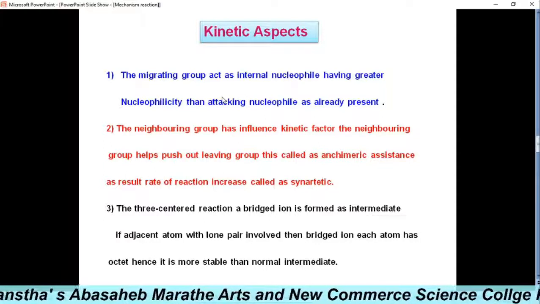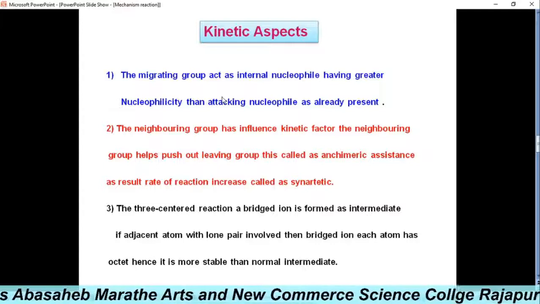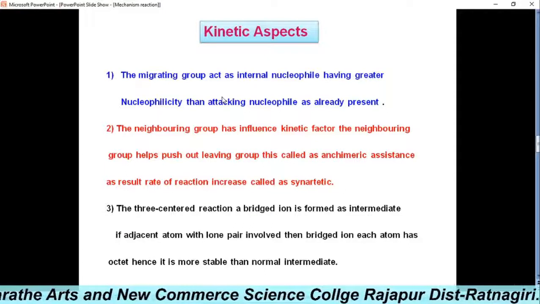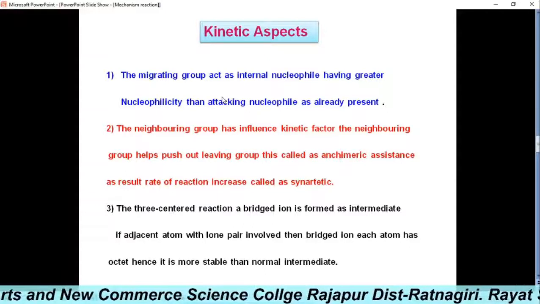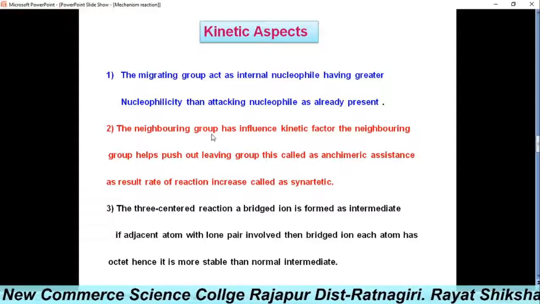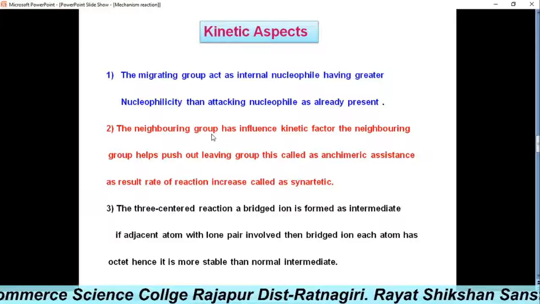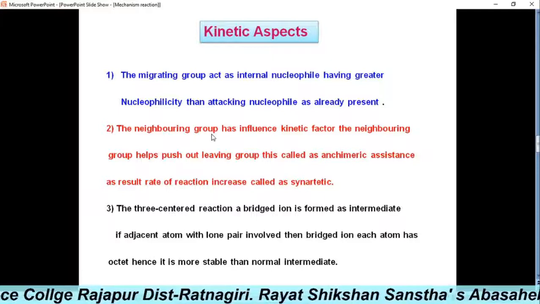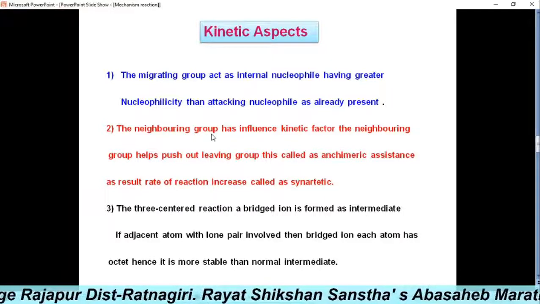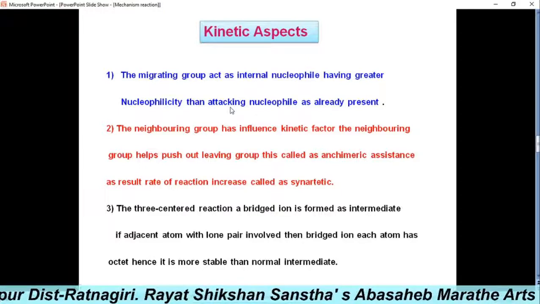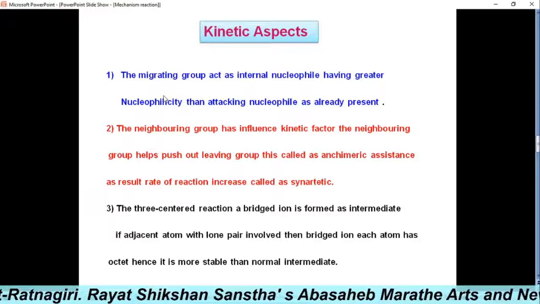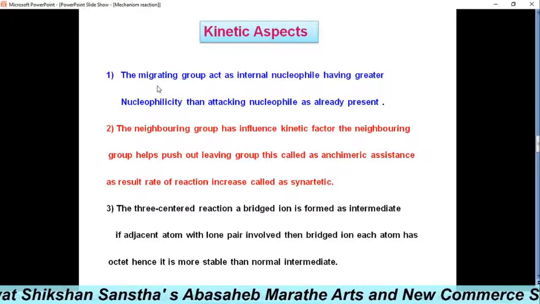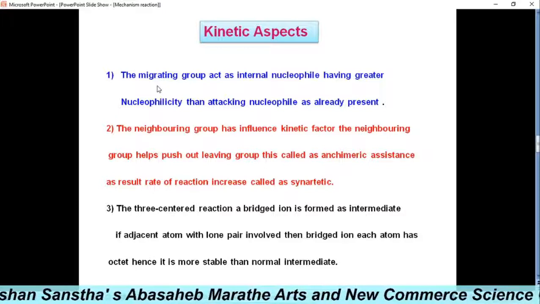It is observed that its nucleophilicity is greater than that of an attacking nucleophile, as the former is already present in the molecule and properly oriented for the attack. Further, the changes in overlap accompanying the reaction take place more easily by internal attack, and therefore the kinetic rate of the neighboring group participation reaction is more.